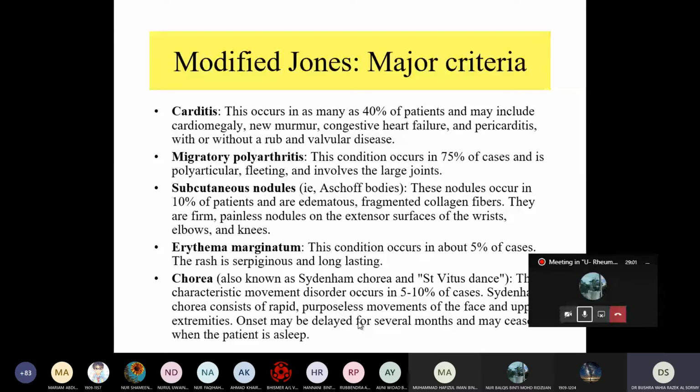Okay, and actually, why does the chorea happen? We said the bacterial wall also has glycoprotein and carbohydrate, right? So they found those patients who have chorea have antibody in the basal ganglia.